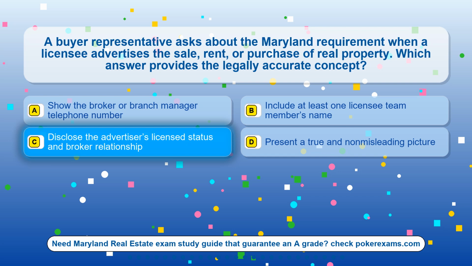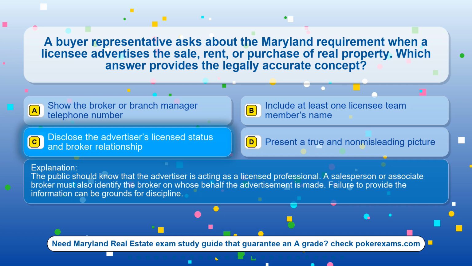The correct answer is option C, disclose the advertiser's license status and broker relationship. The public should know that the advertiser is acting as a licensed professional. A salesperson or associate broker must also identify the broker on whose behalf the advertisement is made. Failure to provide the information can be grounds for discipline.